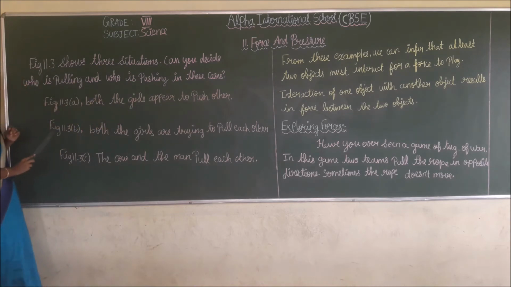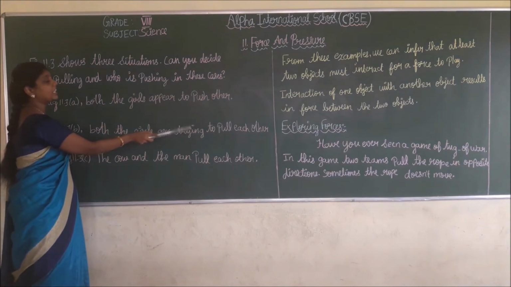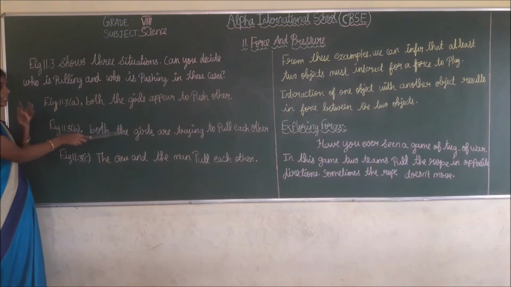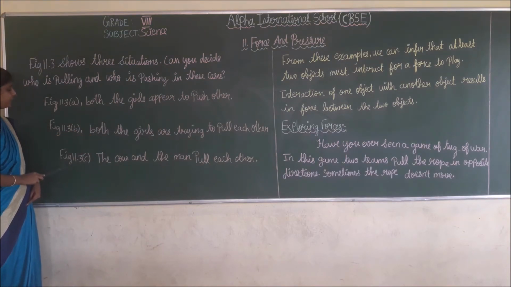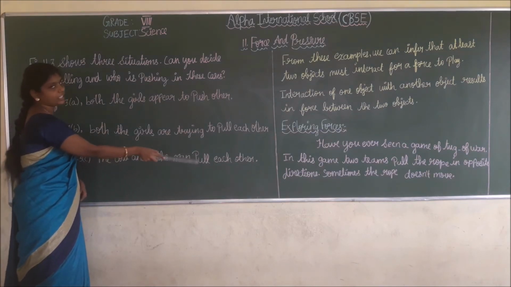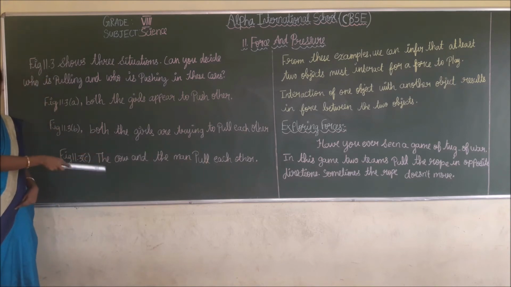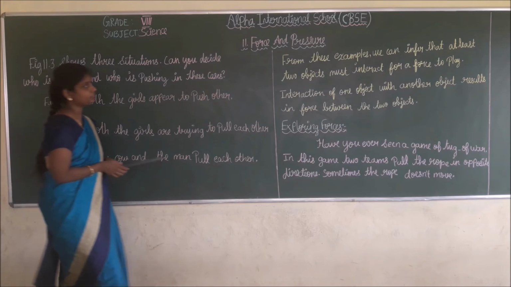Next, in figure 11.3b, both the girls are trying to pull each other. And in figure 11.3c, the cow and the man pull each other. Do you understand, students? These are all the three situations which are on page number 130. Refer to the book.